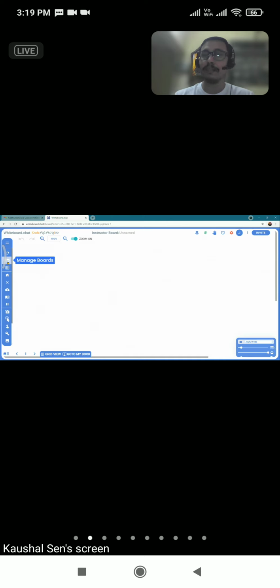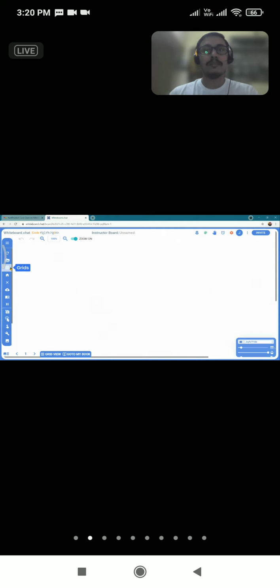The second part is the manage board. As I already told, you can easily manage the board when you click on start teaching. The next is the grids part. So let's explore what grids are. Now, I am sure that today we belong to the K-12 industry. That means we have primary teachers, middle school teachers, and senior school teachers with us. So for different classes, we can change the backdrop and then take up the things. So let us see how we can change the backdrop and how we can accommodate our students' learning styles. Let's move on to the grids part.